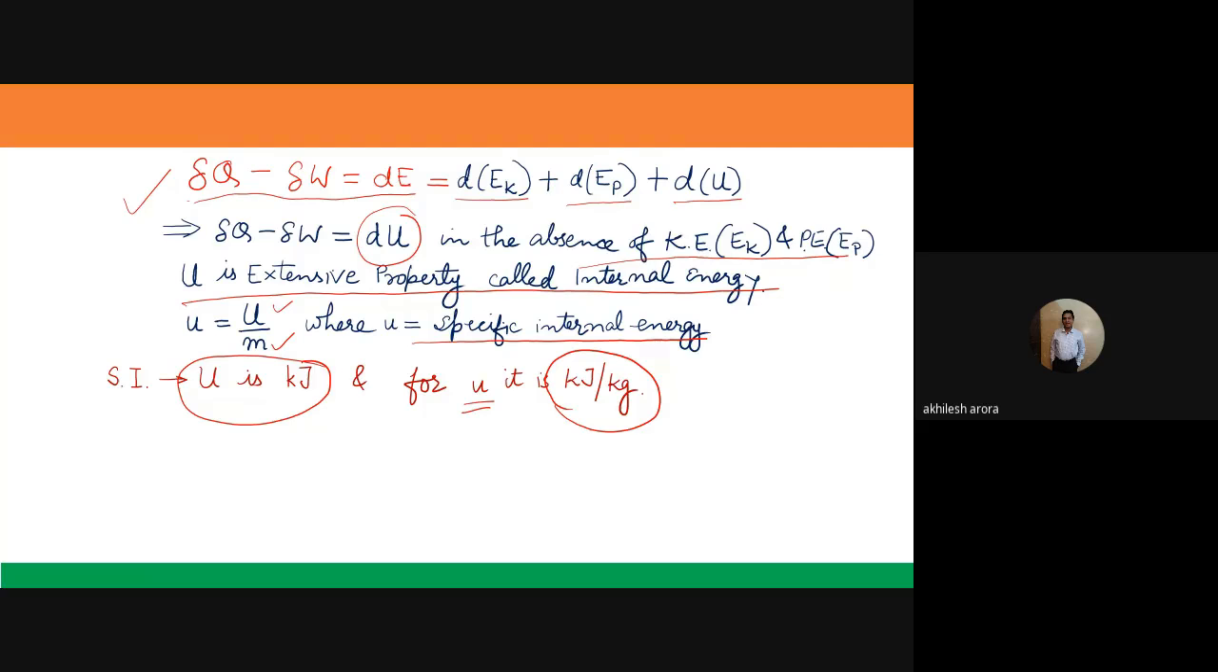Okay, so basically you need to remember this particular equation only. Delta Q minus delta W is equal to dU, or if you want, you can also write it as dE, but mostly we will not be discussing the kinetic energy part and the potential energy part.